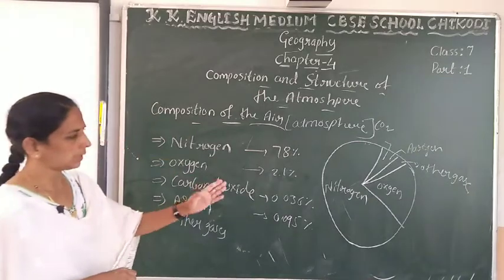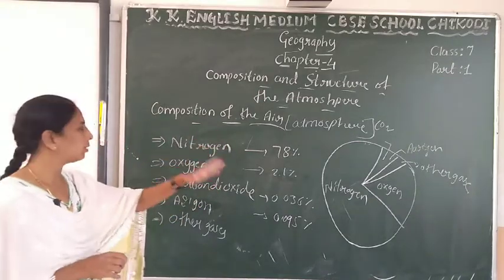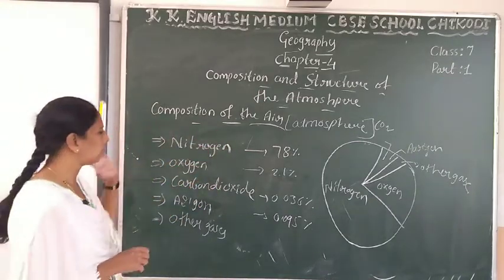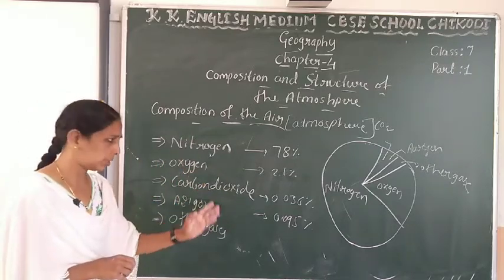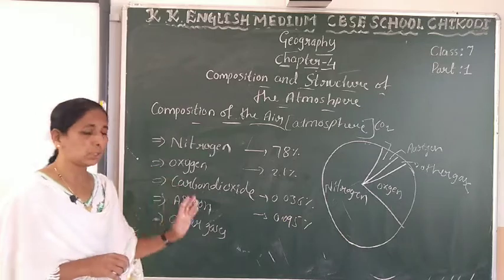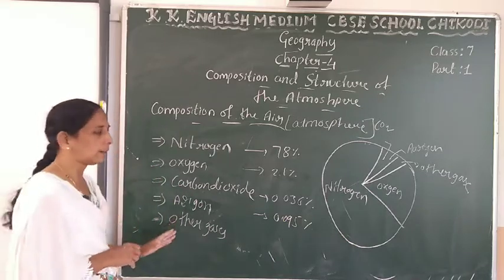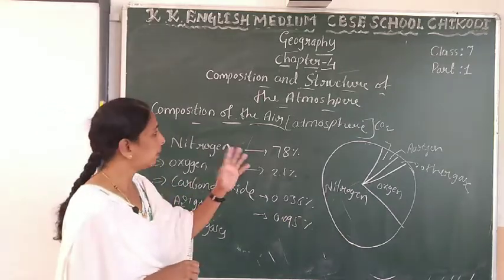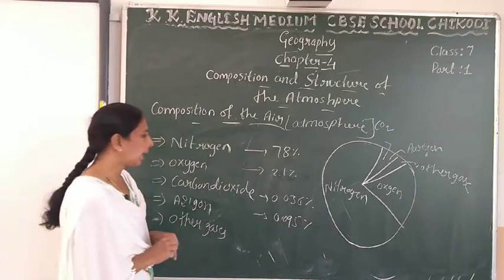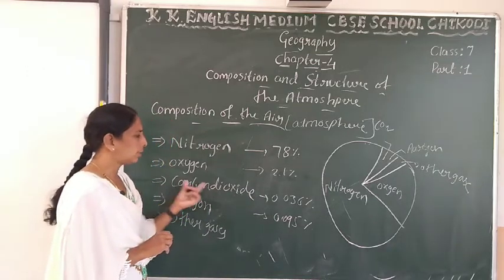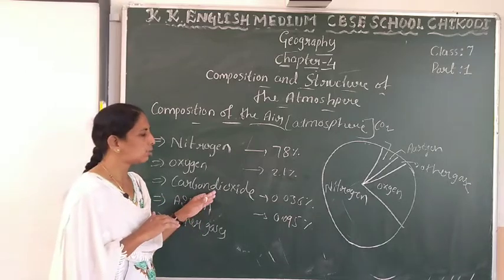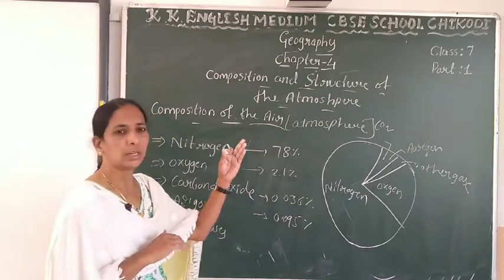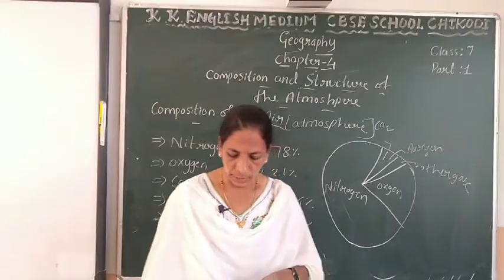So this whole mixture of gases is present in the atmosphere. Nitrogen is 78%, oxygen is 21%, carbon dioxide is 0.036% and argon is 0.095%, and other gases are also present. Carbon dioxide is the gas present at the lowest level in the air.